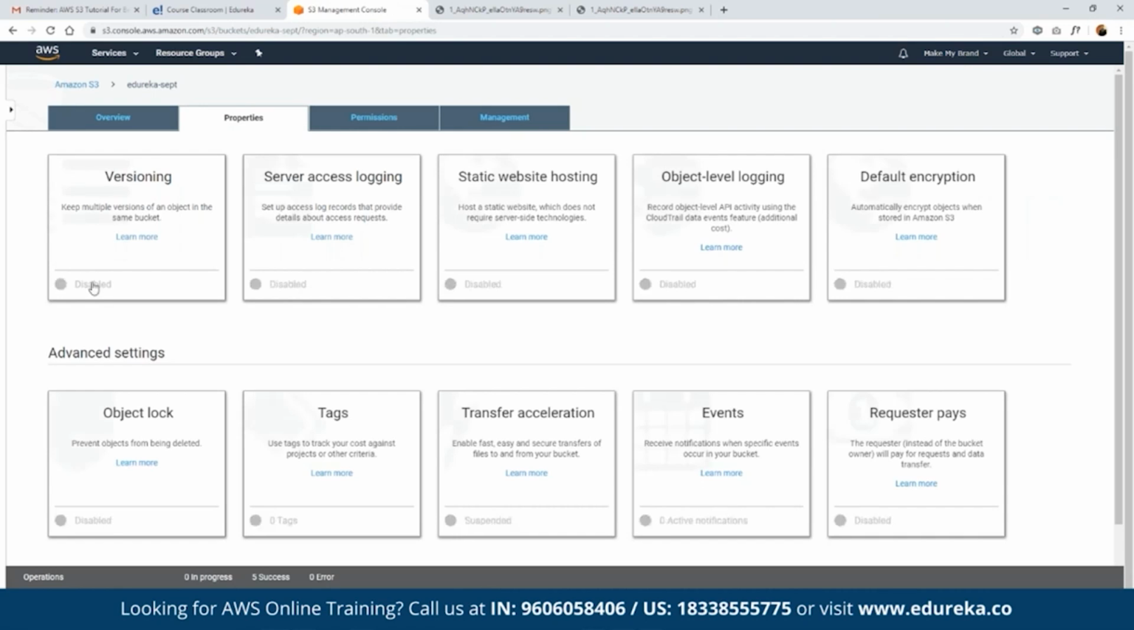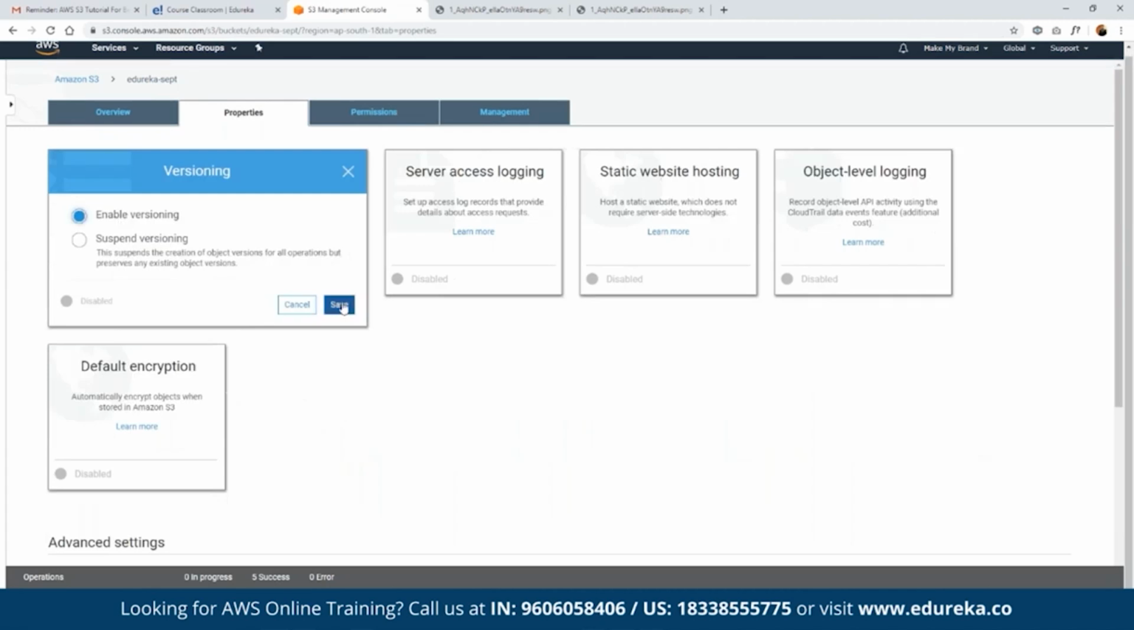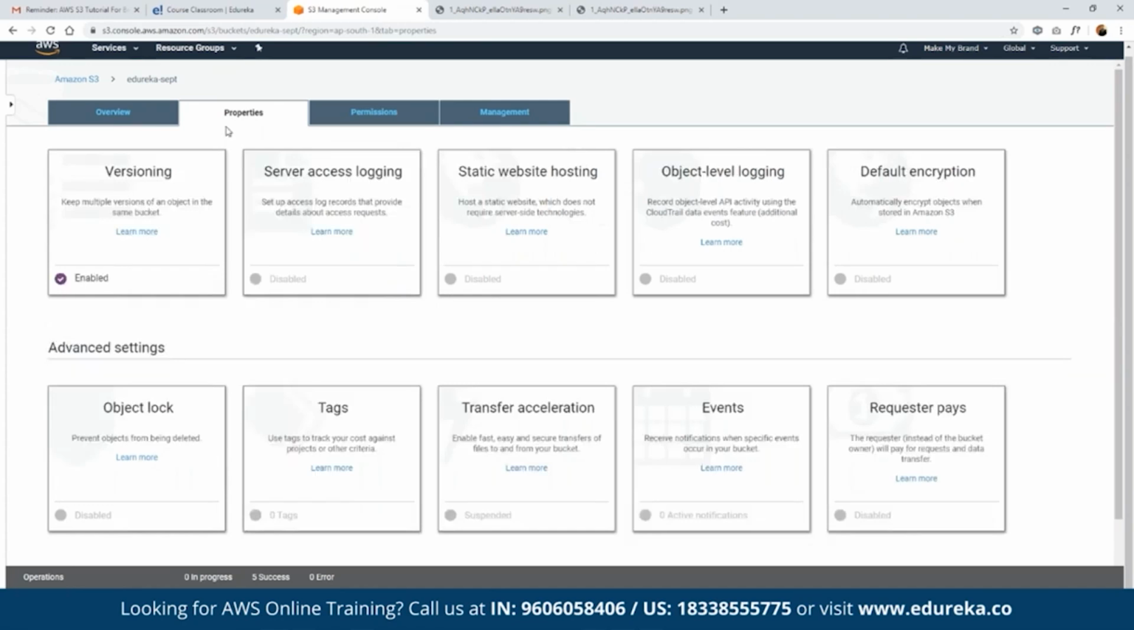If we click on enable versioning, then save. Remember, we have to enable versioning for keeping the record of the versions in this bucket. Without this, versions will not be maintained. All right, guys, so here we can enable versioning in the properties tab. Once we have enabled this, we can come back to overview and make the same change again.